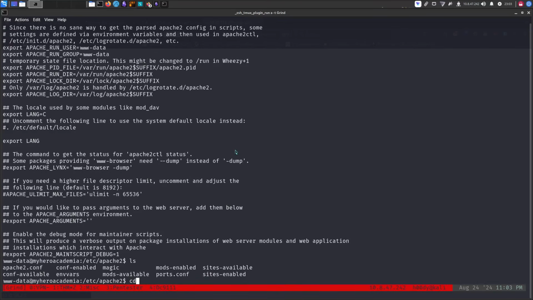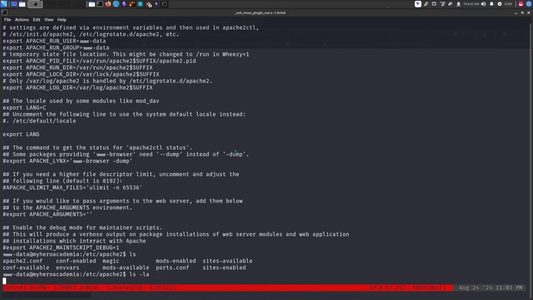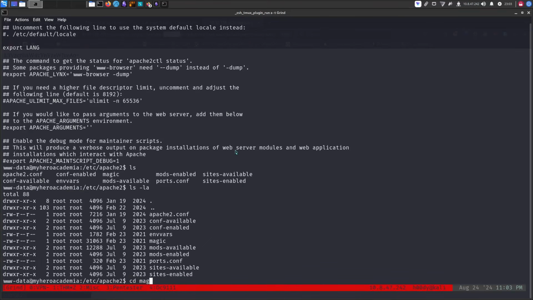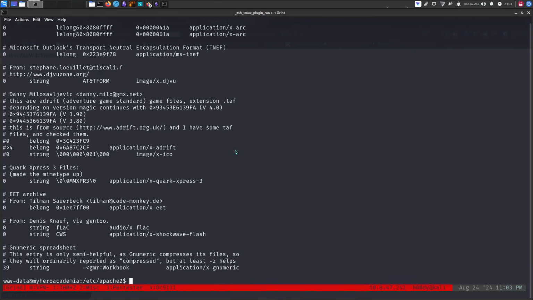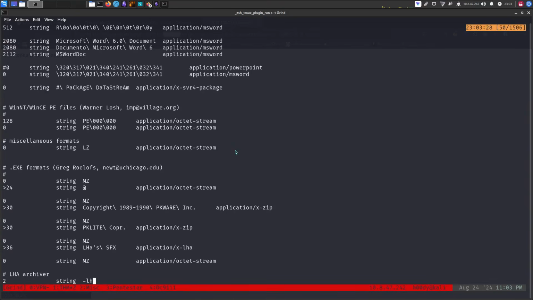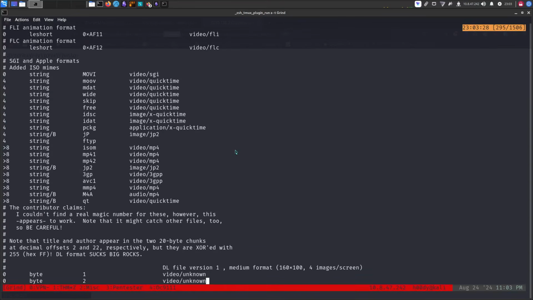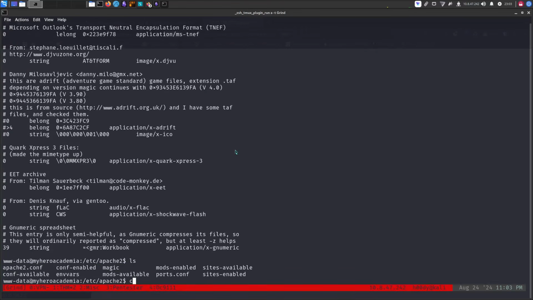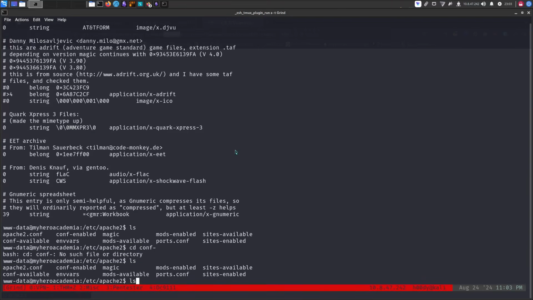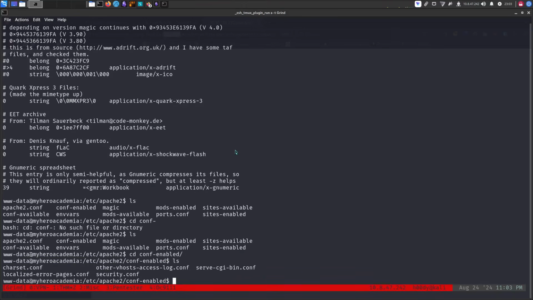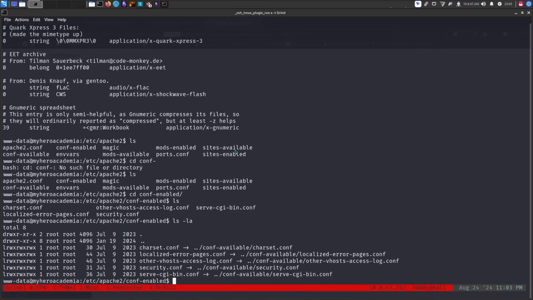What's magic? I don't know. conf-enabled. Let's see what we have here. My Siri just went on, I don't know what happened.